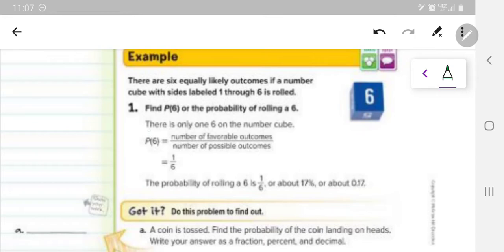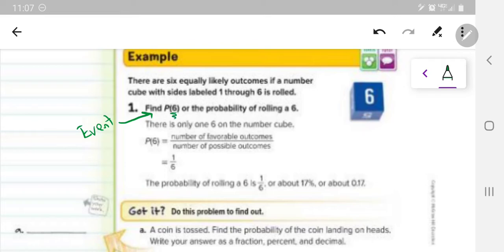This is the event that we're trying to find the probability for. We're trying to find the probability of getting a 6. So that's our event.